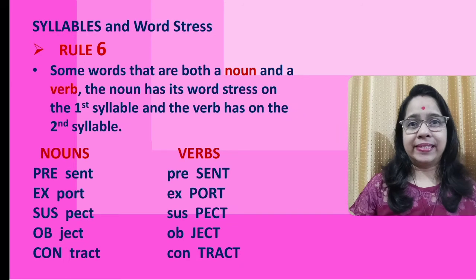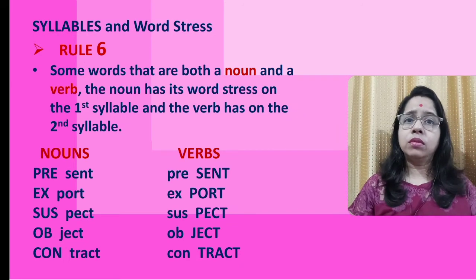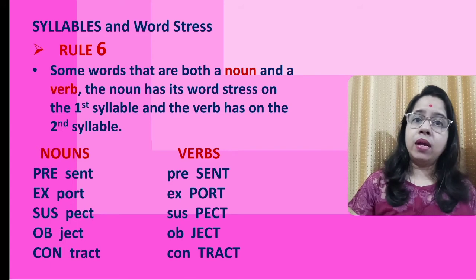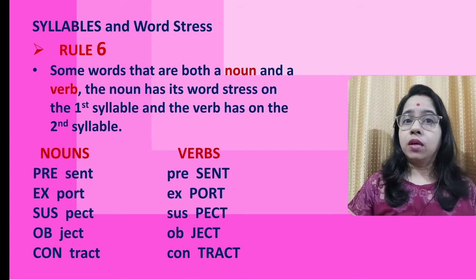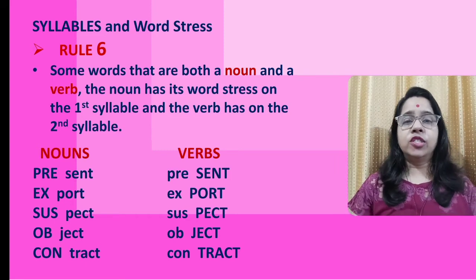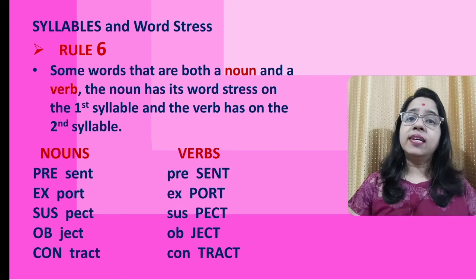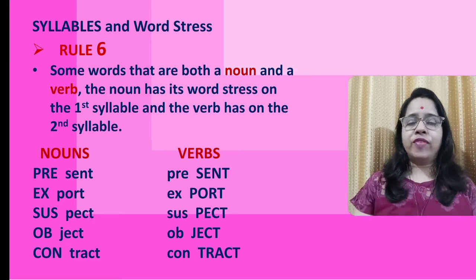Rule number 6. Certain words can be a noun and at times they can be verbs. How to use the word stress for them? The noun has its word stress on the first syllable and a verb has its stress on the second syllable. So we have words like